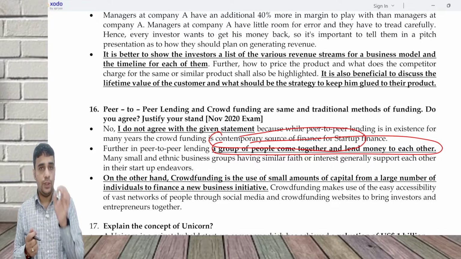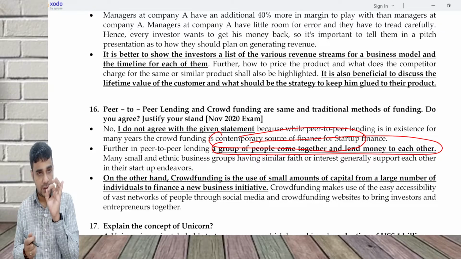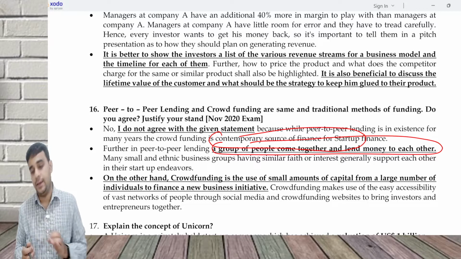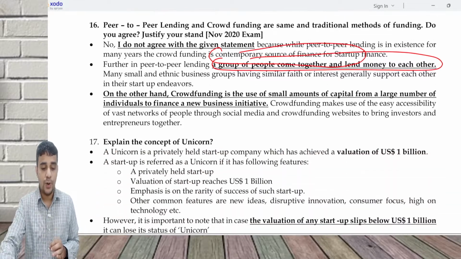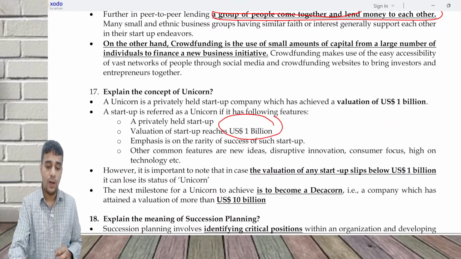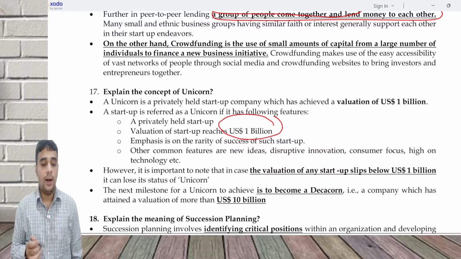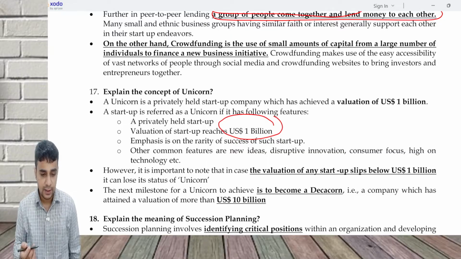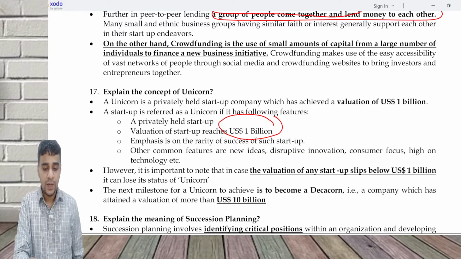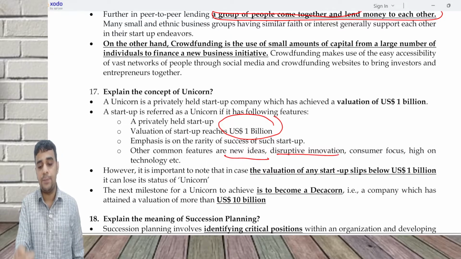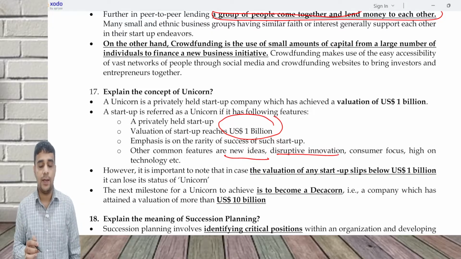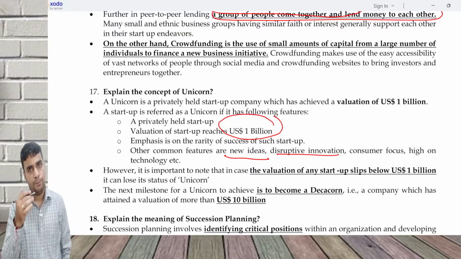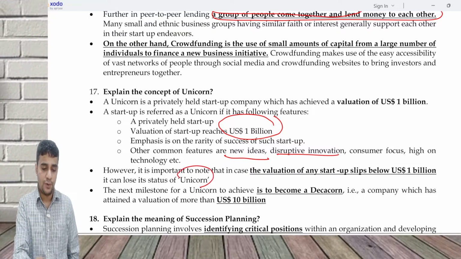Concept of unicorn. A unicorn is basically one which has achieved a valuation of USD 1 billion. If you have achieved a valuation of USD 1 billion, you are called a unicorn. It should obviously be a privately held startup rather than being listed. It should focus on things like new ideas, disruptive innovation, customer focus, high technology. And if it reduces its value below 1 billion, it will lose the status of unicorn.